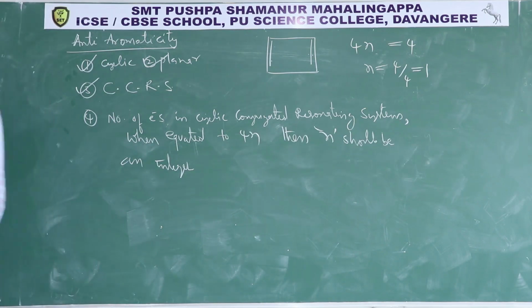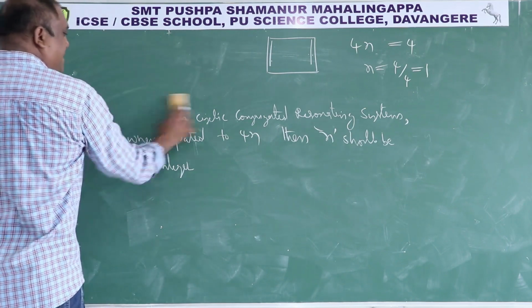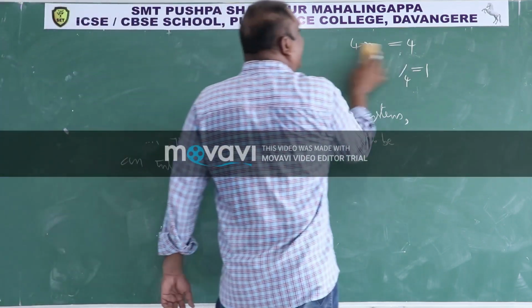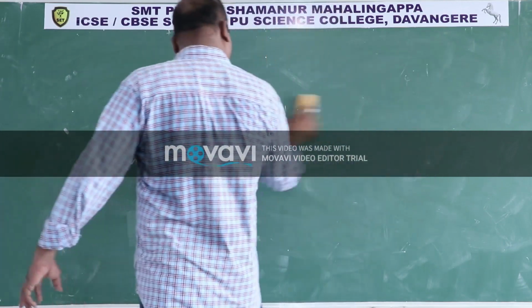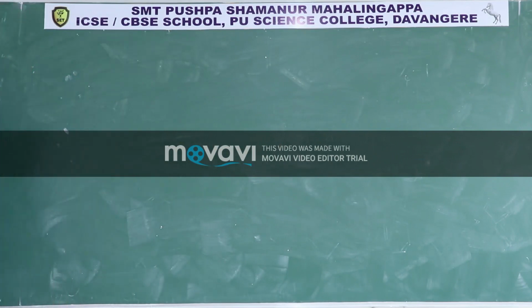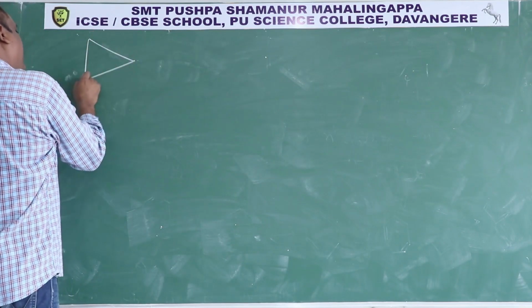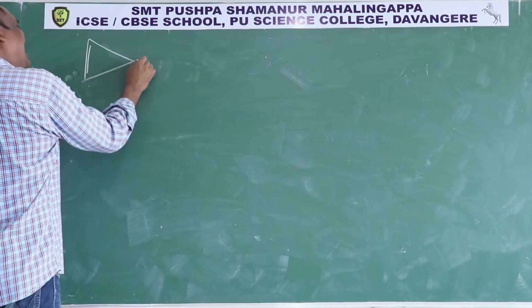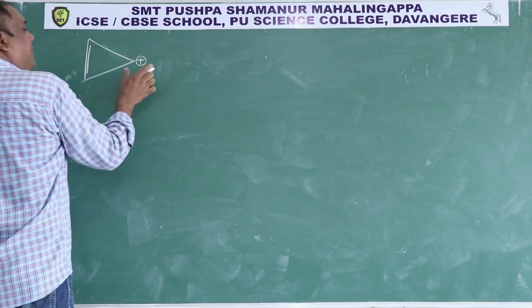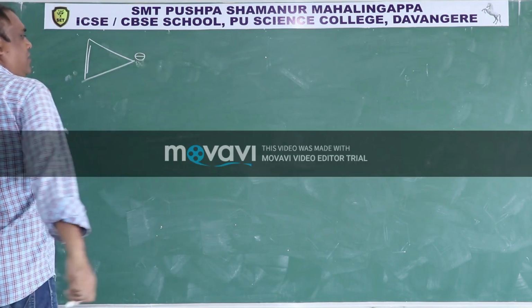Then cyclobutadiene is an anti-aromatic compound. Then cyclopropenyl cation is aromatic. Cyclopropenyl anion. Let us check now.